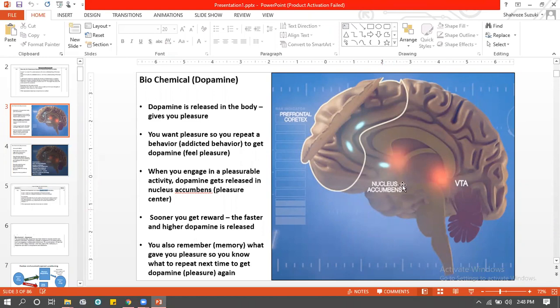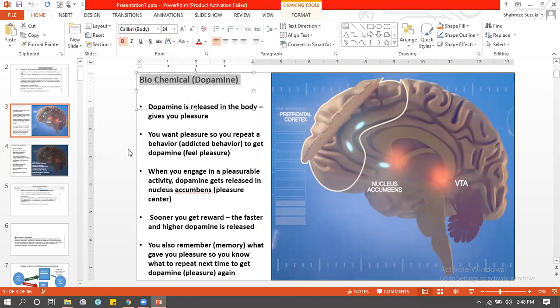The nucleus accumbens gets the dopamine, right? And in the prefrontal cortex, you're going to have a thought process about it. So that's it. That's what creates addiction in people, and that's the entire explanation about the dopamine chemical. So there is no official experiment for this. It's all about this brain area, you have to remember the nucleus accumbens. You have to remember it's a pleasure center.